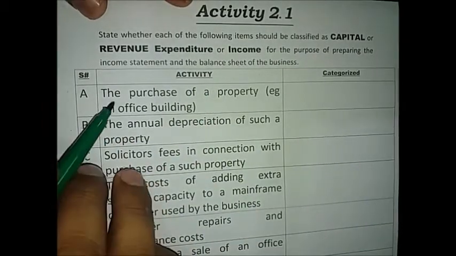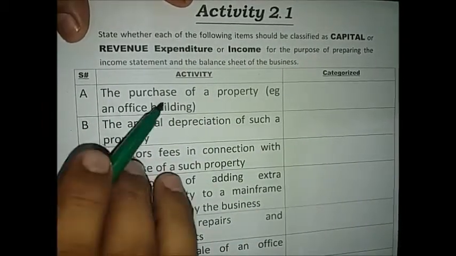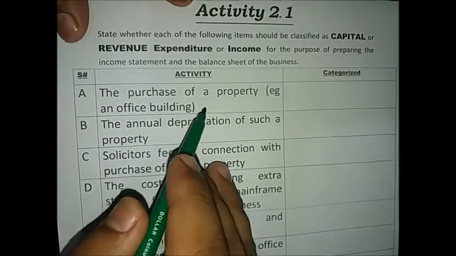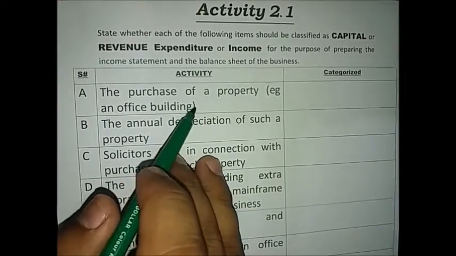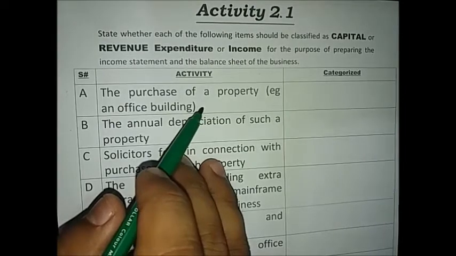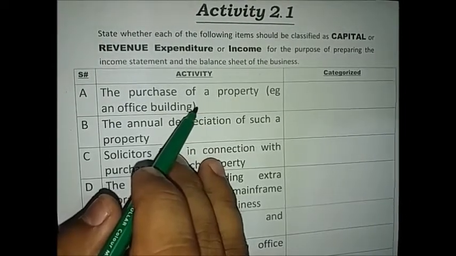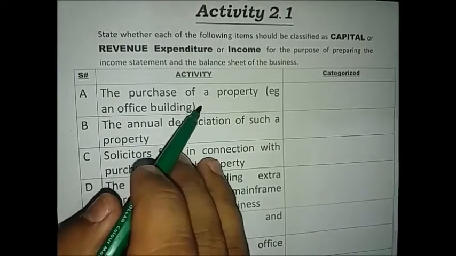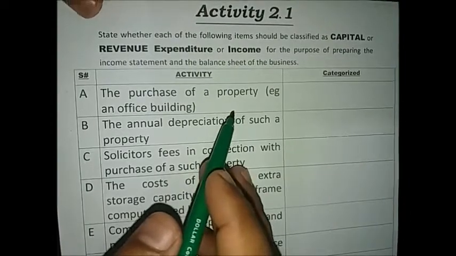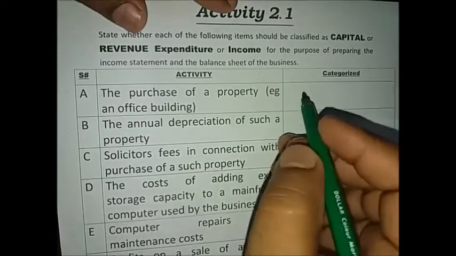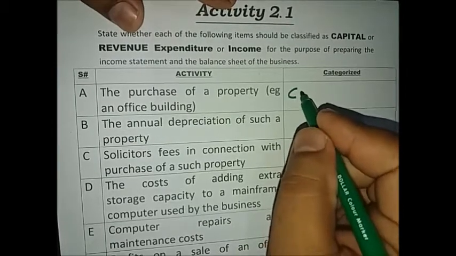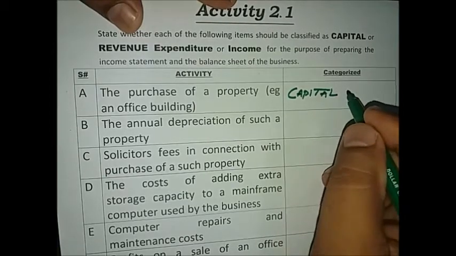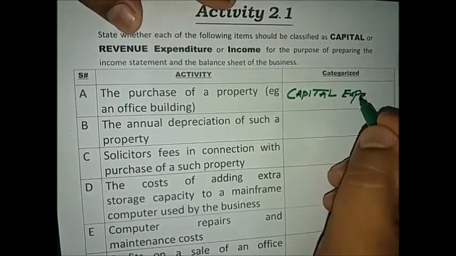In activity number 1A, the purchase of a property, for example an office building, will it be capital expenditure, revenue expenditure, capital income or revenue income? As we know, every purchase or every expansion or any acquisition of a non-current asset will be recorded in the capital expenditure account. So this is capital expenditure.